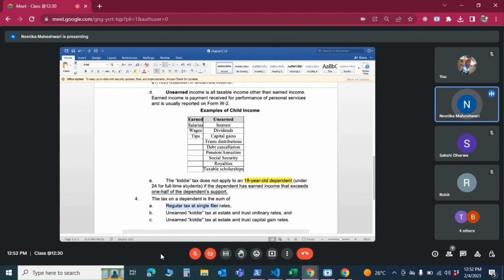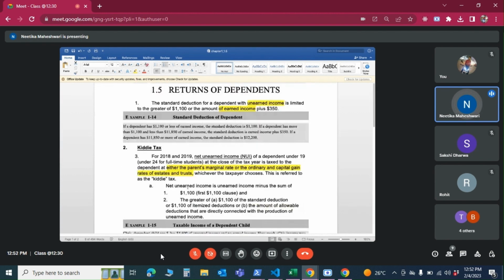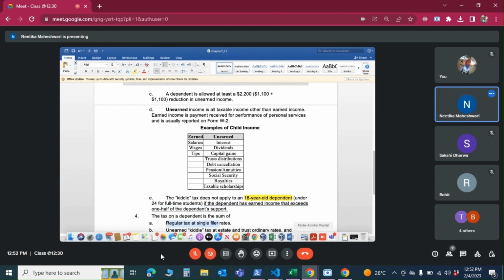Okay, any questions here? That's a very small chapter, just talking about how we derive the income which is supposed to be taxed at the parents' rate, what the remaining income is going to be, and how we apply the standard deduction for a dependent. Then we'll go to the next one. Let's start with 1.6.